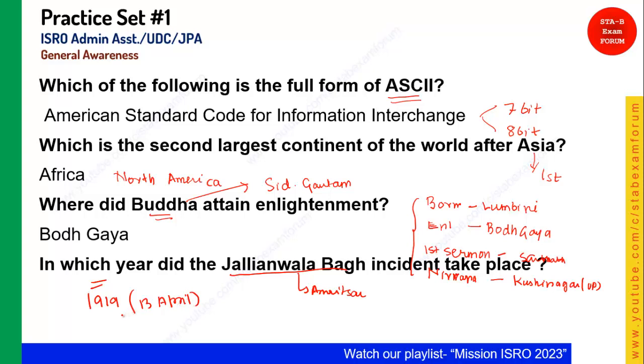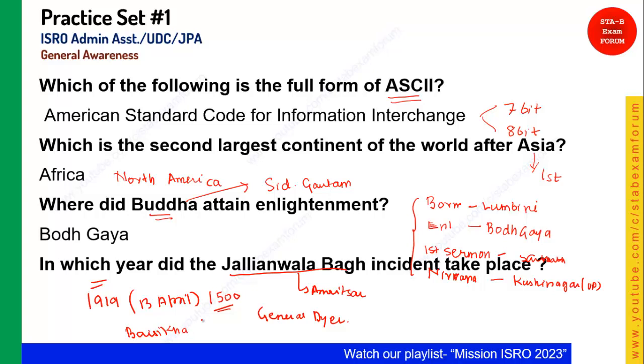Because in that massacre almost 1500 people died innocently. Who gave this order? It's General Dyer. And why were people there? It was the event of Baisakhi.